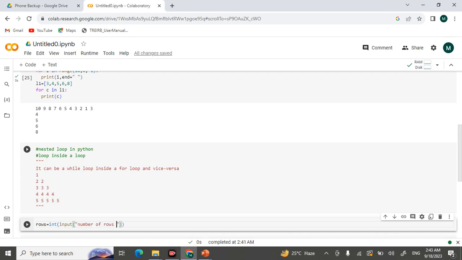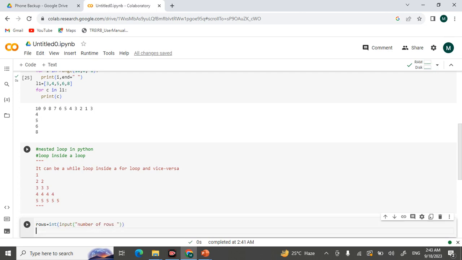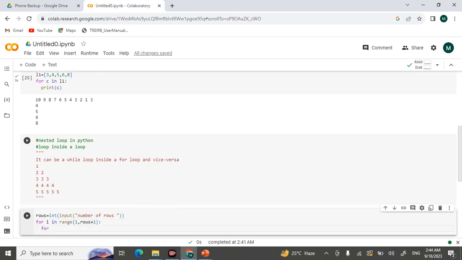The number of rows, we have to take it from the user. For i in range of, starting from 1 only, plus 1, then for j in range of 1, then based upon the outer loop value, the inner loop gets executed here.